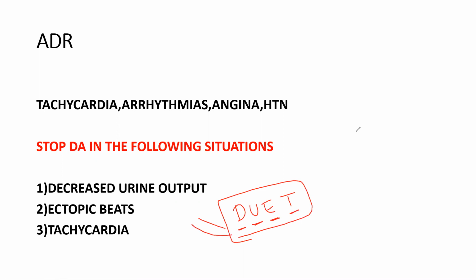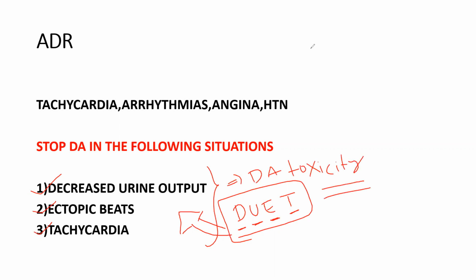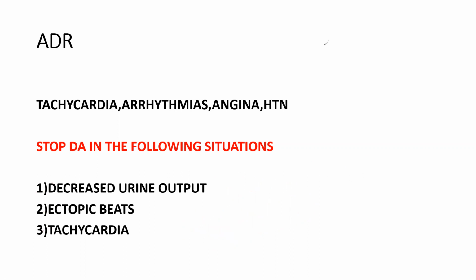So we should stop the dopamine infusion if there is decreased urine output, if the patient is having arrhythmias, and if there is more heart rate. These three conditions indicate dopamine toxicity, so definitely we should stop dopamine. In these three situations, we should stop dopamine, right?